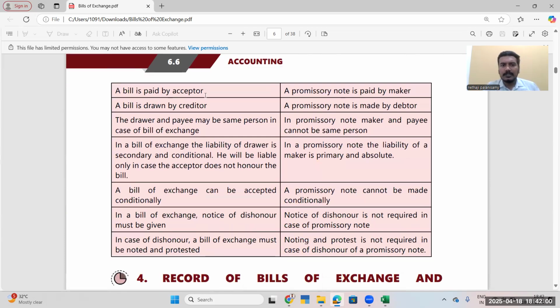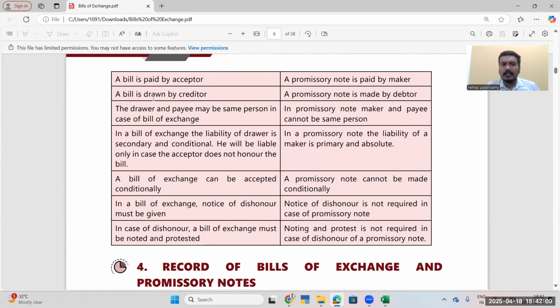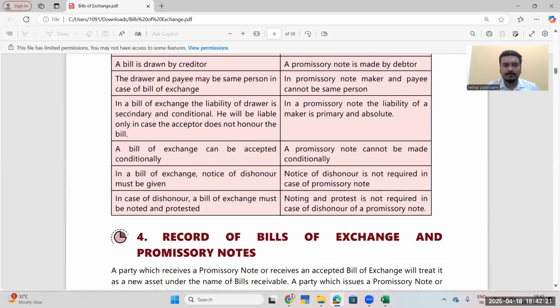A bill is paid by the acceptor. A promissory note is paid by the maker. A bill is drawn by the creditor who sold the goods on credit. A promissory note is made by the debtor. The drawer and the payee may be the same person in a bill of exchange. Maybe, because he can pay either to the drawer, the creditor, or to the person whom he directs. Here it cannot be. The liability of the drawer is secondary and conditional. He will be liable only in case the acceptor does not honor the bill. This we will explain later when it comes to dishonoring of a bill.